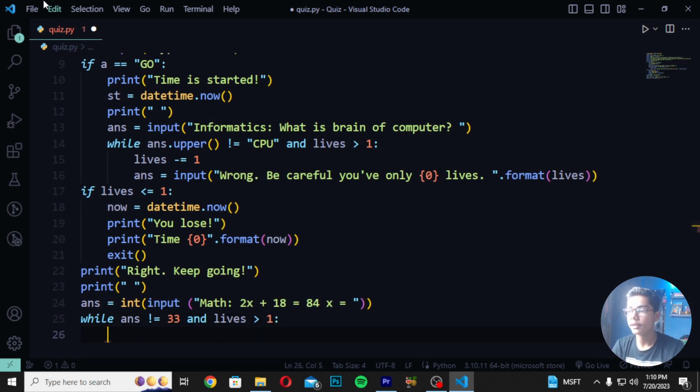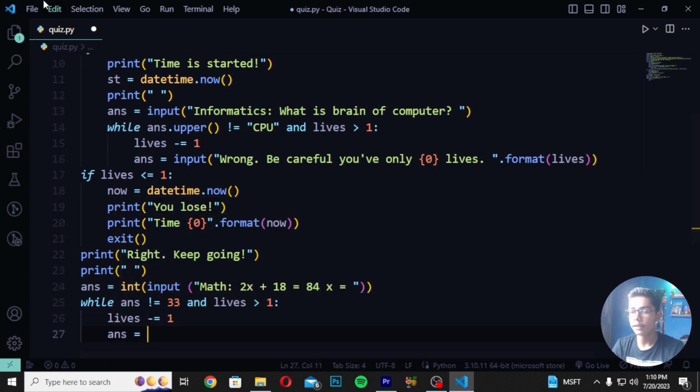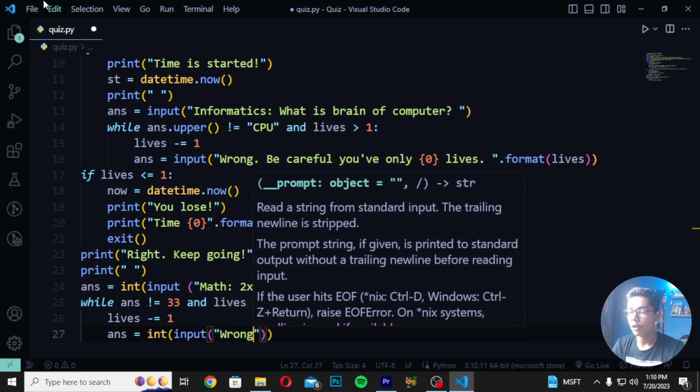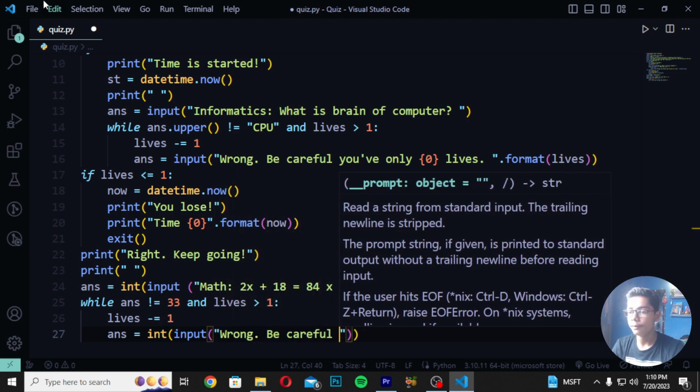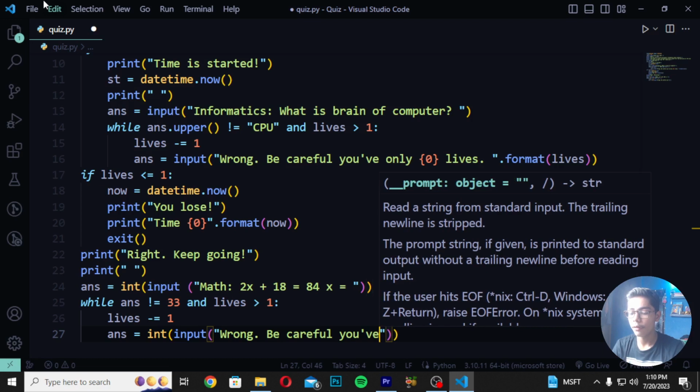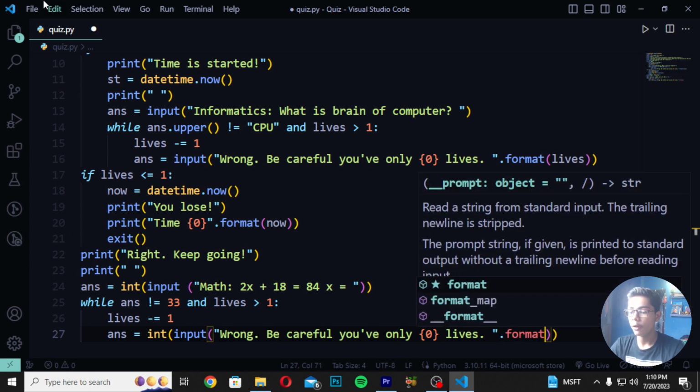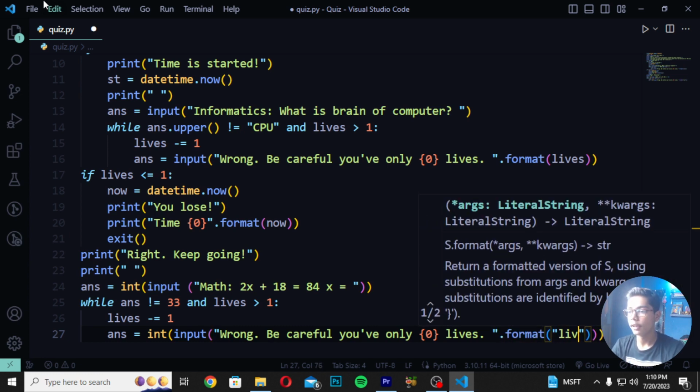Then move down after this tag. Create lives tag again. Write is equals to 1. ANS init. Then you have to write here input. Then write here wrong. Then write be careful. You have only. Then I will be now just writing here lives. Then you have to now just do one thing. You have to write here format. Then write here lives like this.